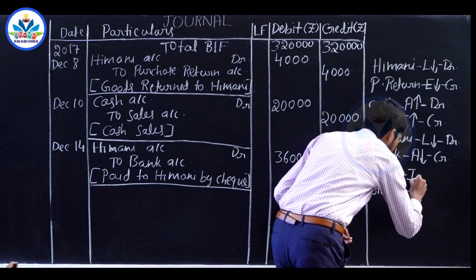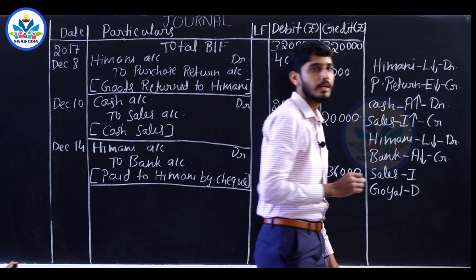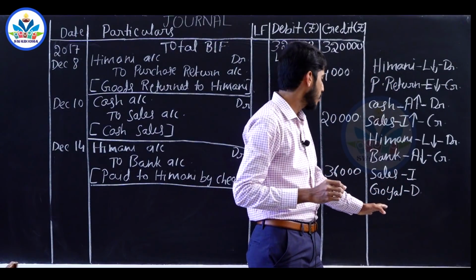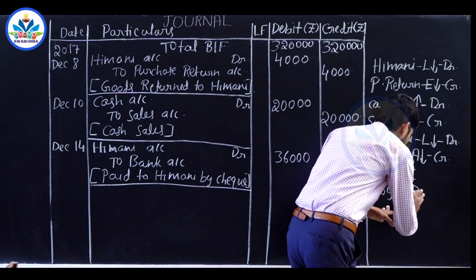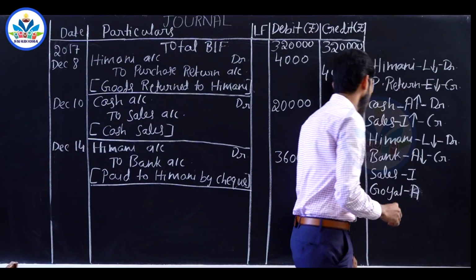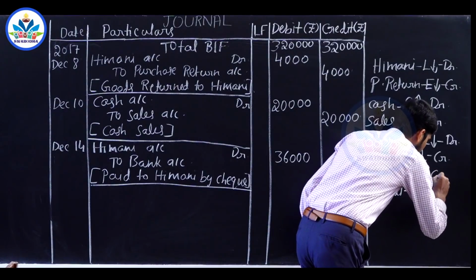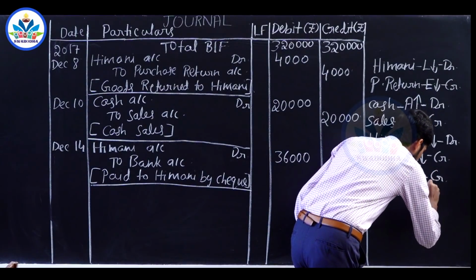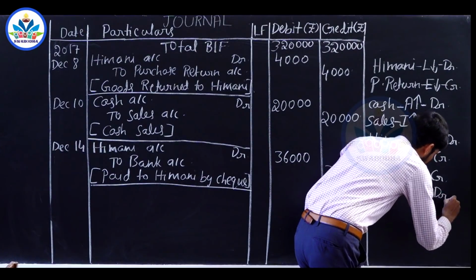Sales is an income or revenue, Goel traders is the debtor. We have the right to receive from Goel traders, so it is a debtor, an asset. Sales value increases, increase in an income has to be credited. Asset value in the form of debtors also increases, increase in the asset has to be debited.